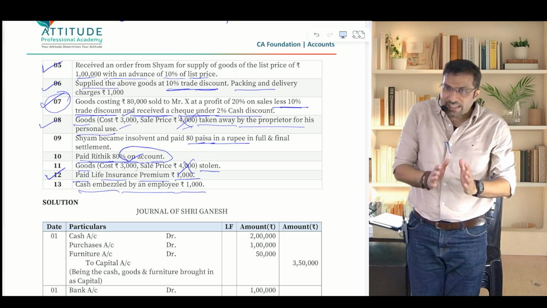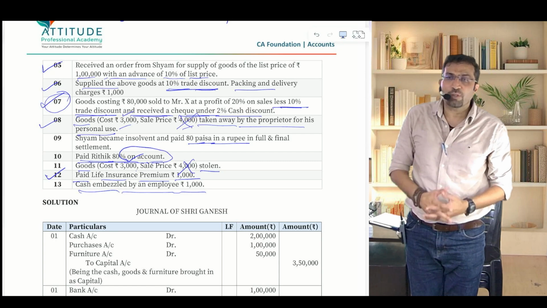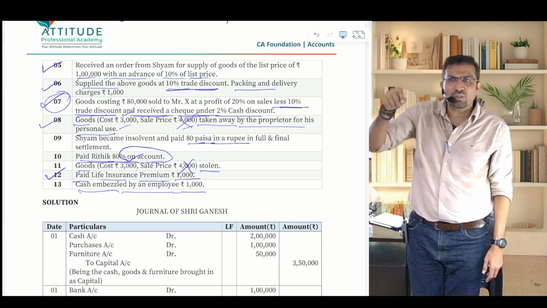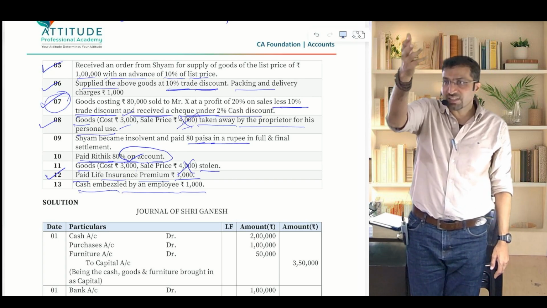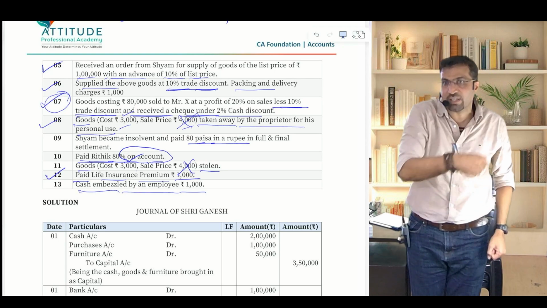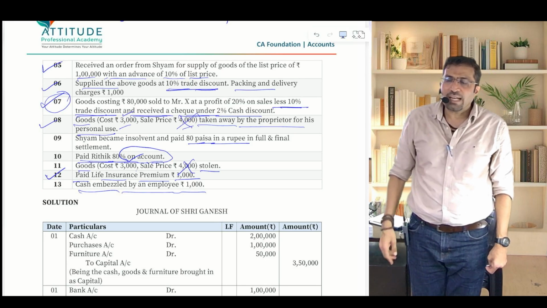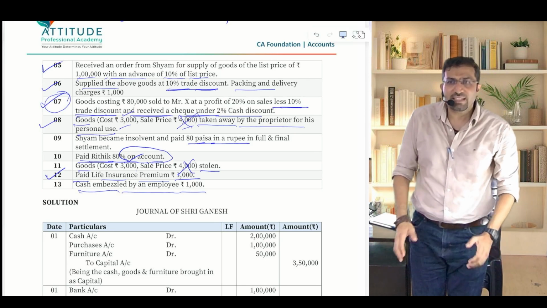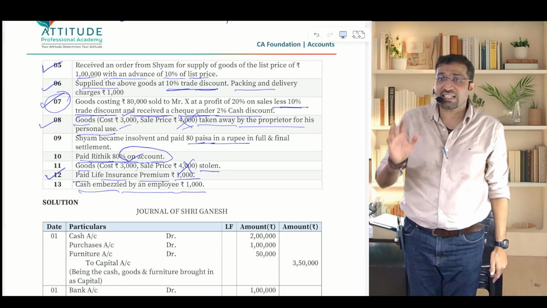Will you still pass an entry on the 12th? Answer is yes. What entry will you pass? Loss by embezzlement account debit, loss increases to cash. Very good. But after 3 days, in someone else's shop, the CCTV camera is working and you see your employee taking that cash and going. Now you know that your employee has robbed it. You go to his house and catch his collar. He says, I will pay the cash, don't worry.